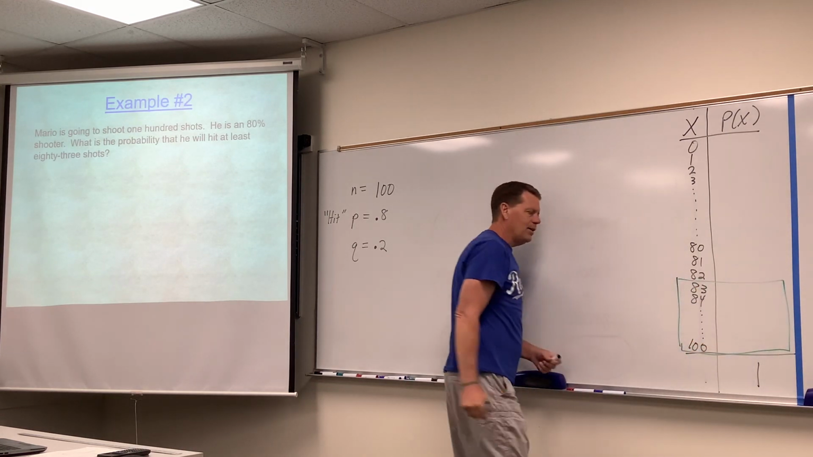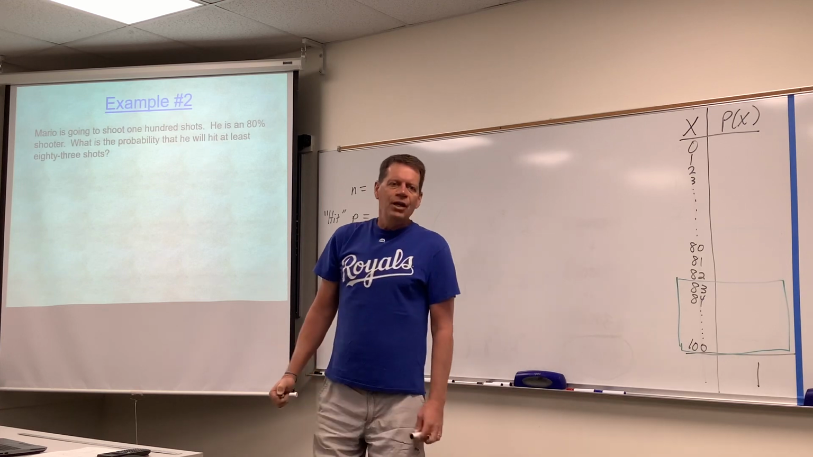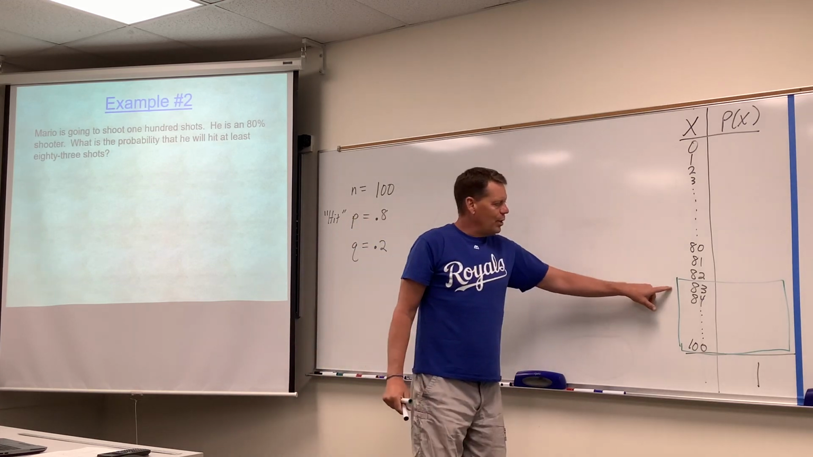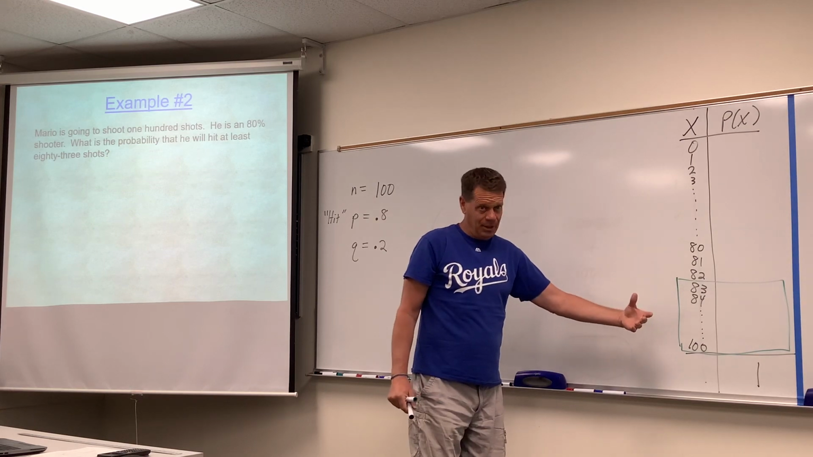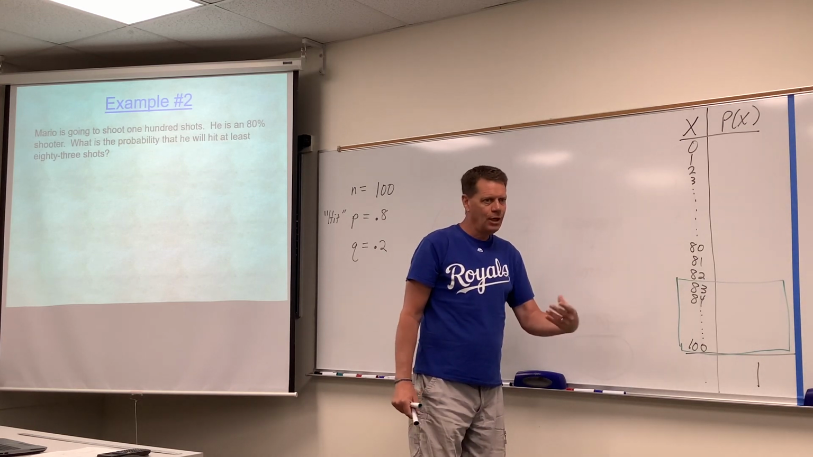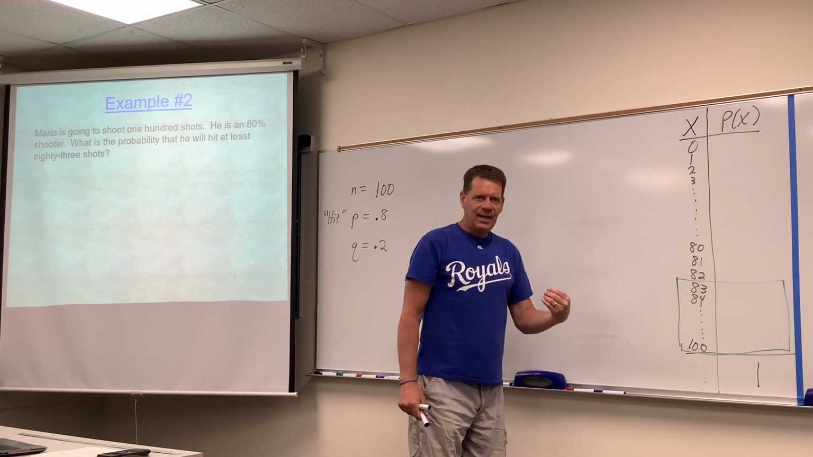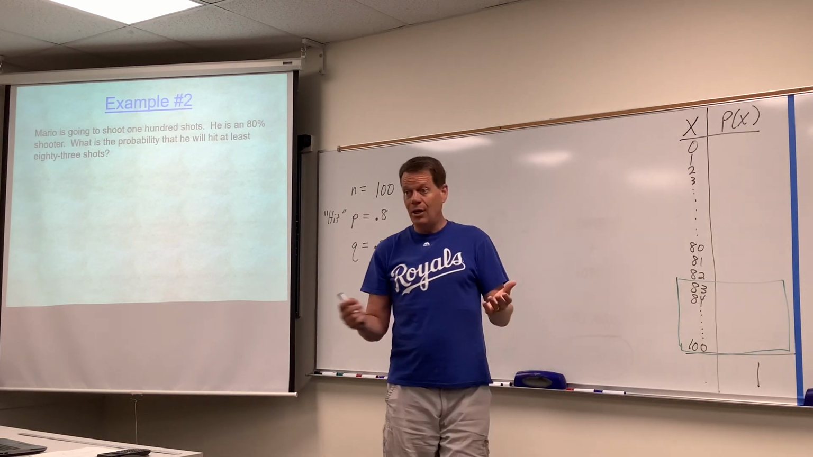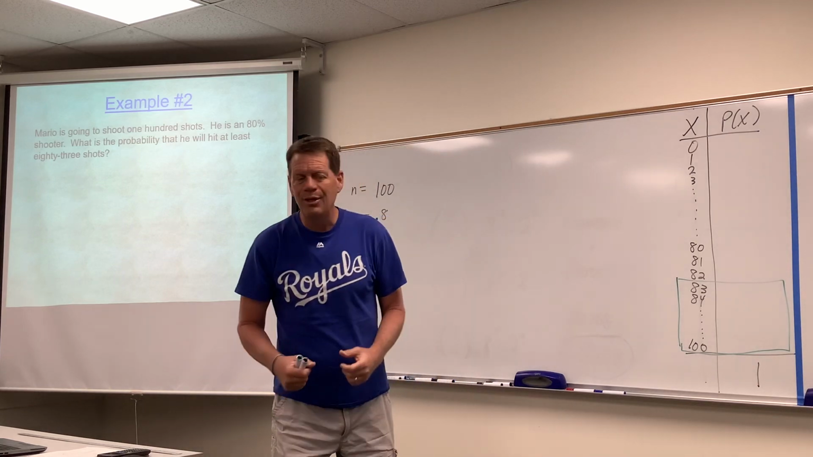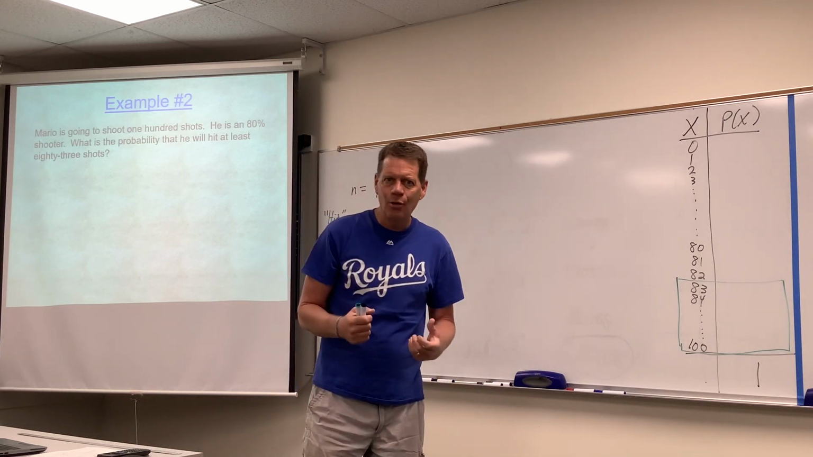So I want you to compare this to example number 1. What we could do is set up the probabilities for all the numbers from 83 to 100 and add them up. And that would indeed work, and that would give us an exact answer. So if you want to do it that way, be my guest. You got time to do it, I suppose, but that would be a very inefficient way to go after it.